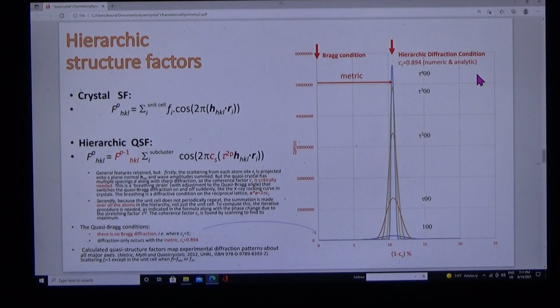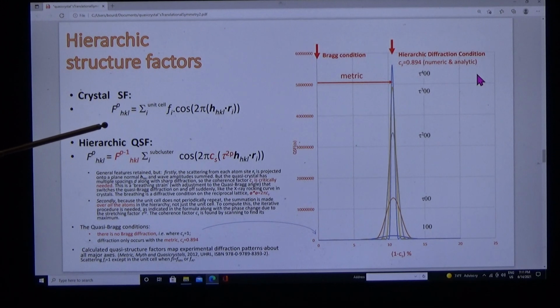So how do we analyze it? We analyze it with structure factors because they are independent of Bragg angle theta. In the crystal, we project each atom site in a unit cell onto a selected plane normal, sum the cosine phases to get the amplitude that we saw in the first slide. In that case, it was either 1 or 0.